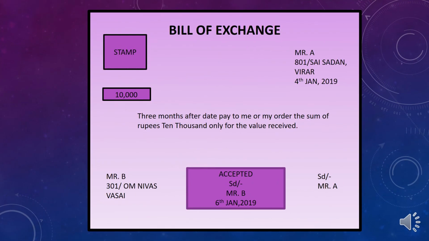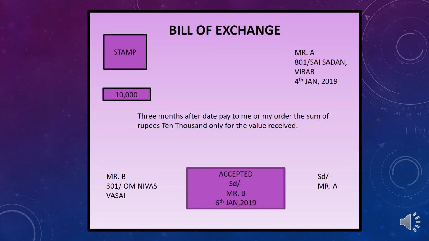Now over here, specimen of bill of exchange. It always comes in exam for 5 marks. That is, draw the specimen of bill of exchange. Left side, you have to put the stamp. Below that, the amount, in our example, the 10,000 rupees.